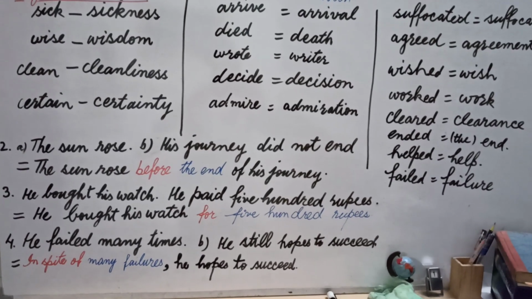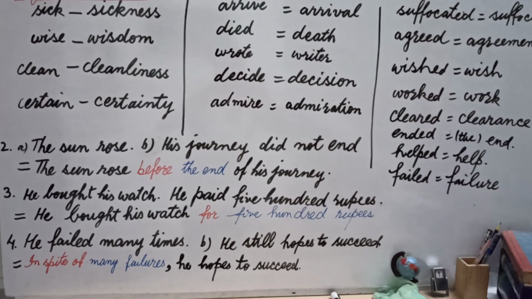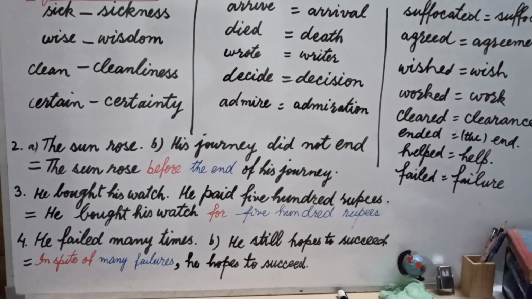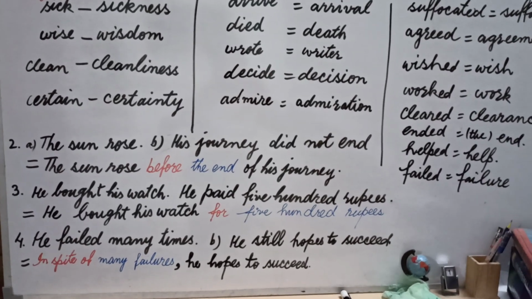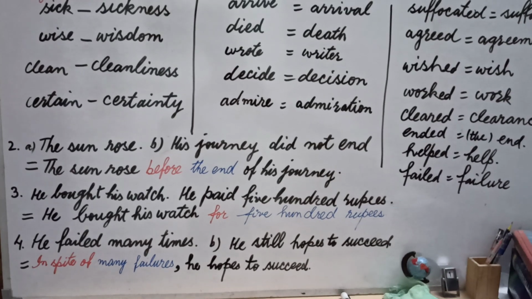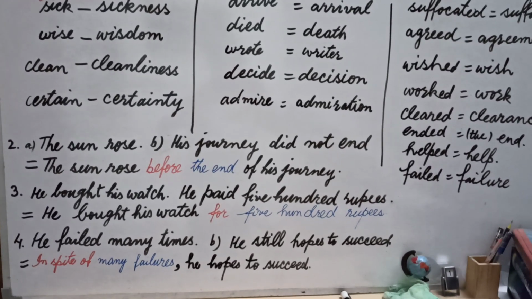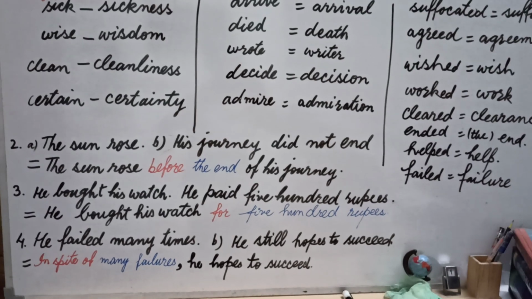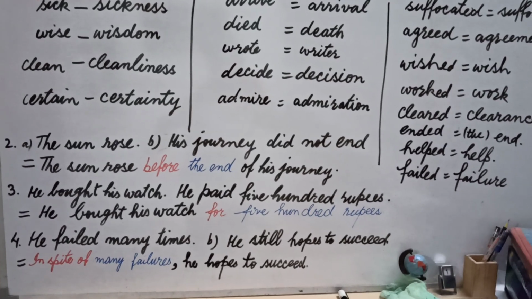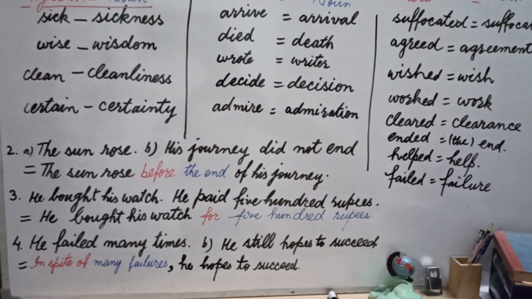In spite of many failures, the verb was failed, and I changed this verb failed into failure in form of noun. Now I applied preposition in spite of, and the verb failed is changed into many failures. In this way we can say preposition plus noun. In spite of many failures, he hopes to succeed.